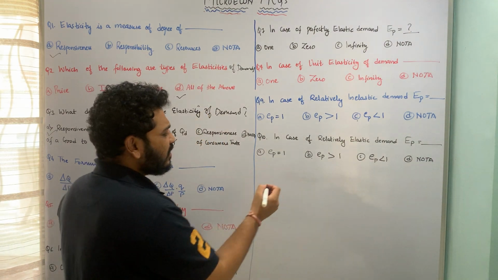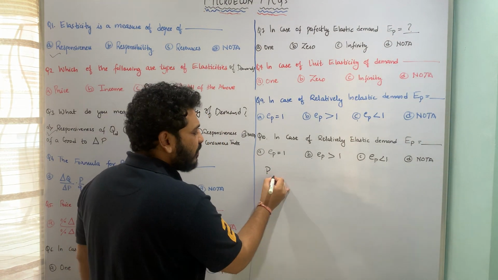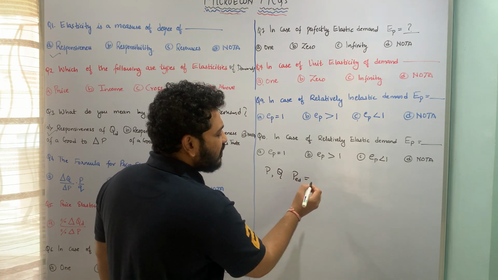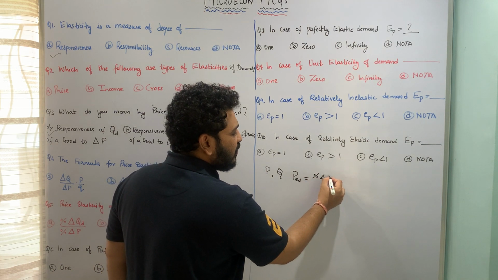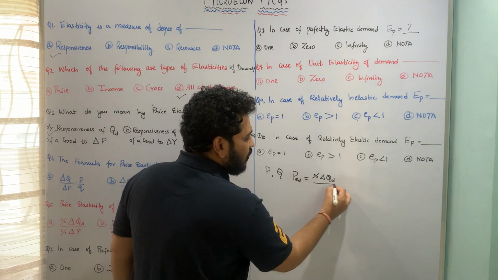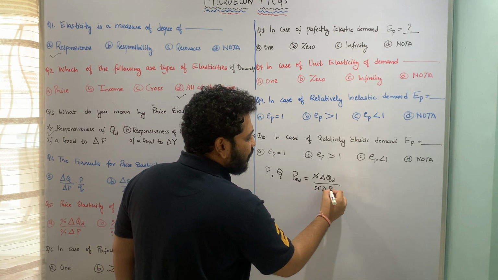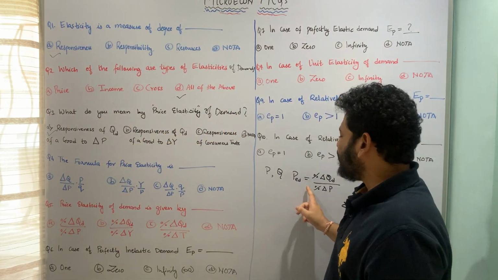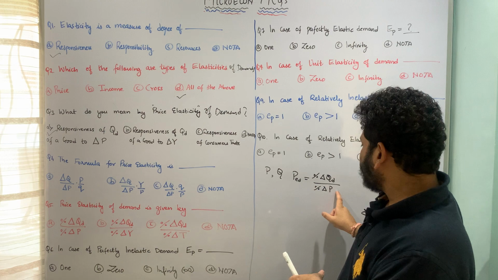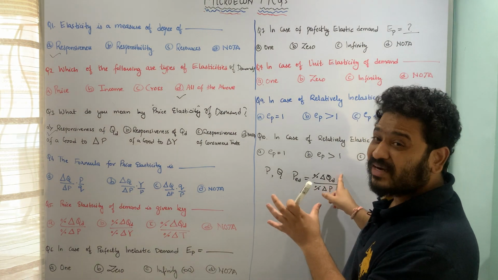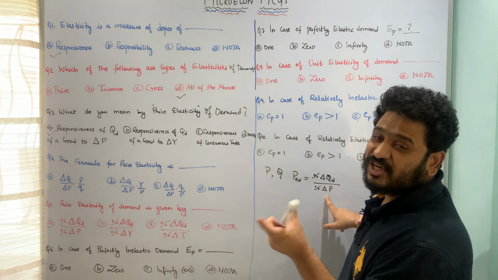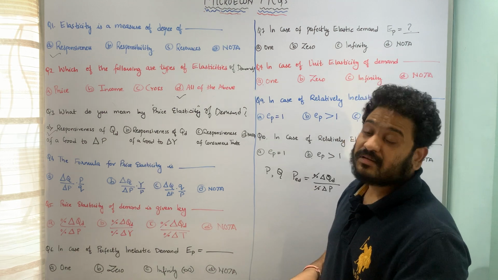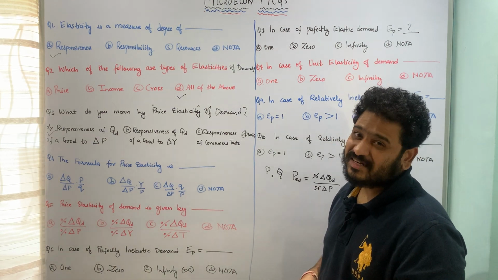Let us look at this mathematically. Let us assume that the price of the commodity is denoted by P and the quantity is denoted by Q. So price elasticity of demand is equal to percentage change in quantity demanded of a good with respect to percentage change in price of that good. So this is what price elasticity is capturing: the responsiveness of quantity demanded towards the underlying change in price. So this is what option A is talking about. I hope this question with respect to price elasticity is pretty much clear.